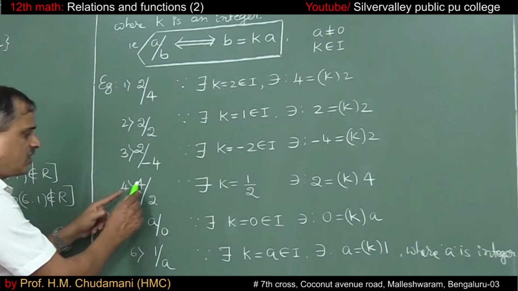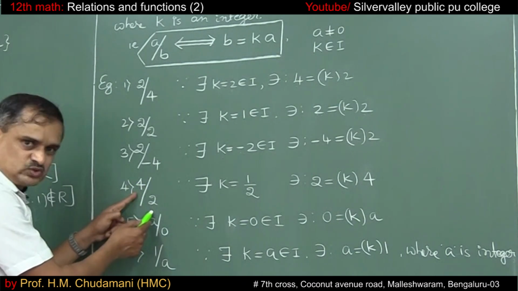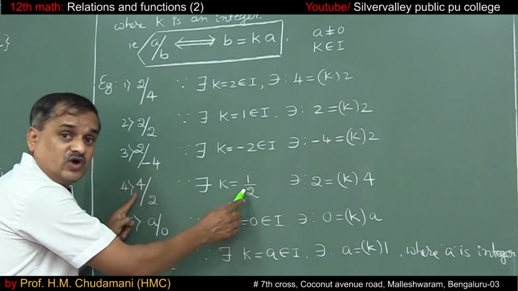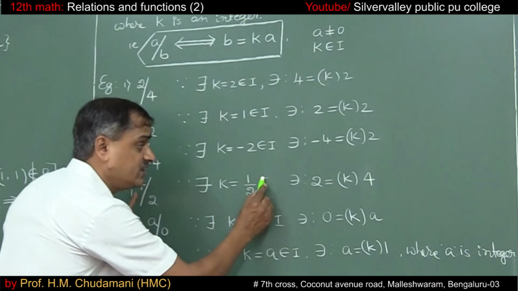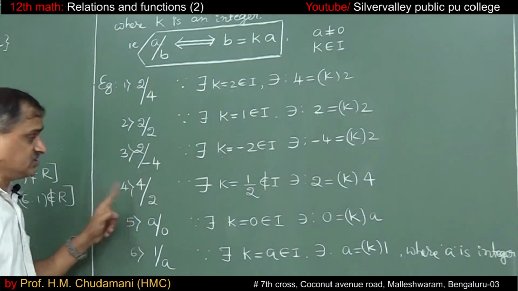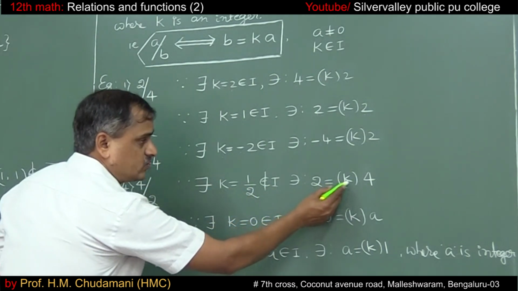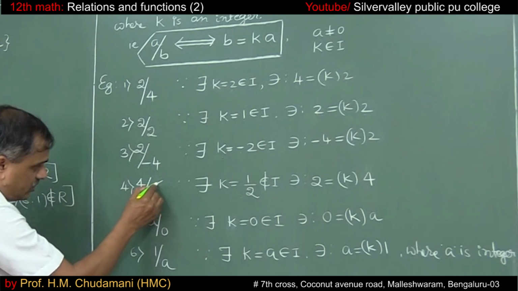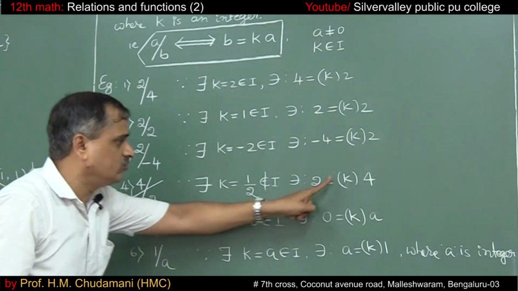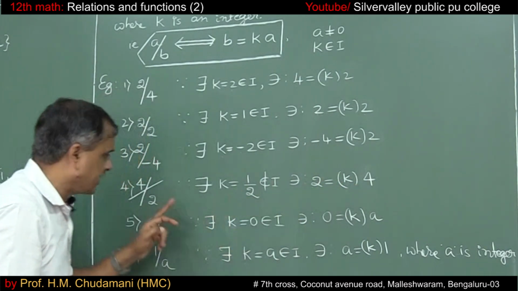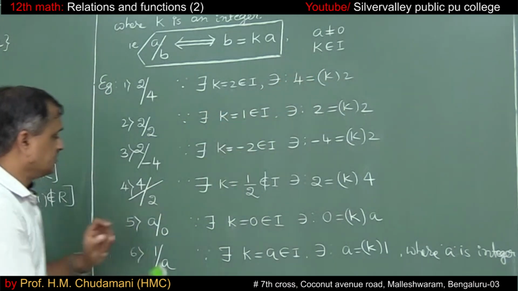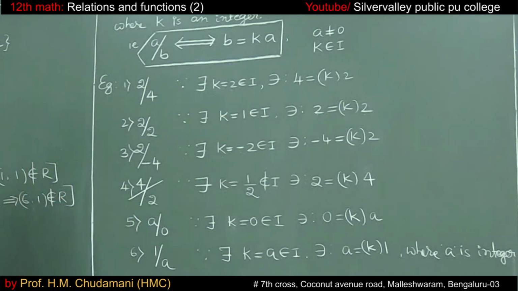Whereas 4 divides 2? If 4 has to divide 2, there must exist K equal to 1 by 2 such that 2 equals K times 4. But 1 by 2 is not an integer. So K equals 1 by 2 gives 1 by 2 into 4 equals 2, but K must be an integer as per the definition. That means 4 does not divide 2.